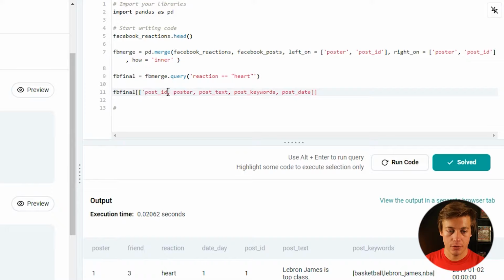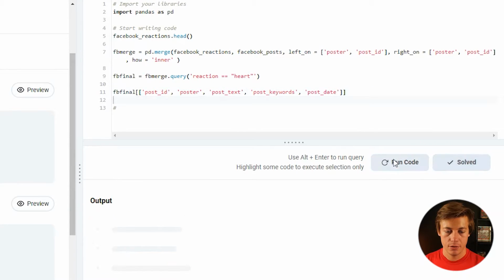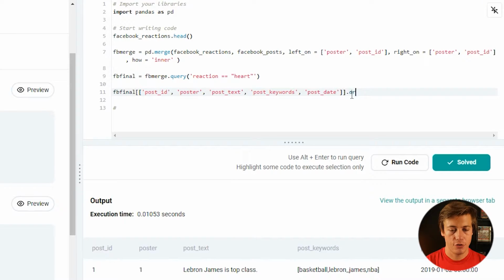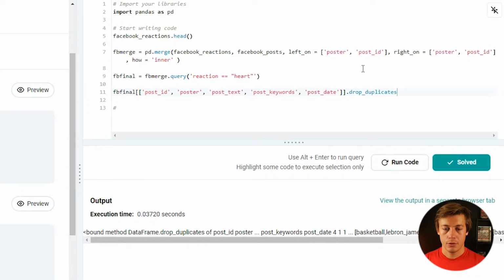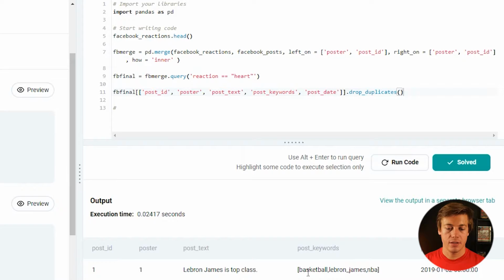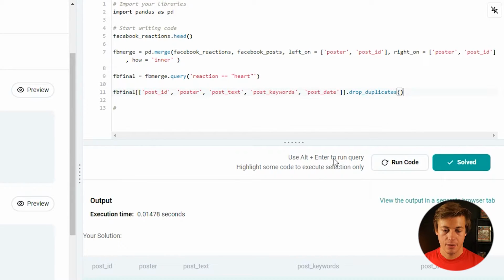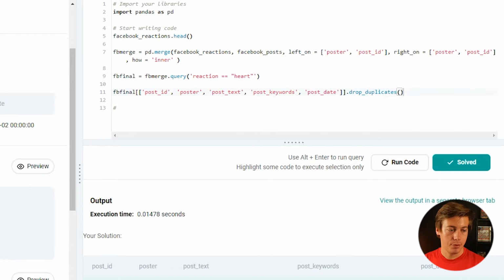Now I'll just put single quotes for all this as well. Grabs that. And we might get 2 in here. Let's just run code. So all you have to do is .drop_duplicates like this. Run code. Well, the reason why is I didn't turn that there. Now you can see drop duplicates. We have that right over here, and click that, and it's been solved. And you can see expected output 1, LeBron James, post keywords, and the post.